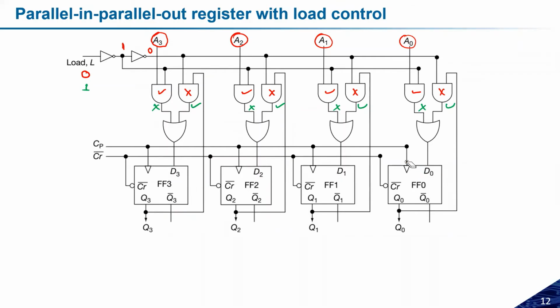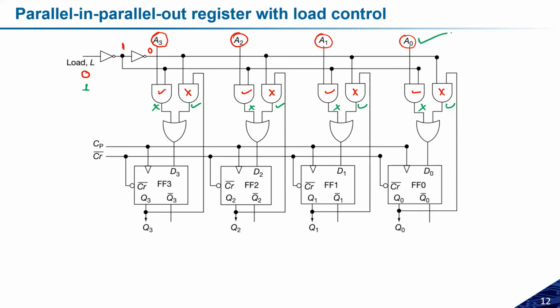So this is the importance. Here we are parallelly loading the data first and then holding the data, load and hold, load and hold. The load and hold is decided based on this control signal. If load signal is equal to 0, then it will load the data from A0, A1, A2, A3 and that will transfer to the flip-flop. And if load is equal to 1, then that will hold the data, even though there is a change in A0, A1, A2, A3, it will not be reflected at the output.